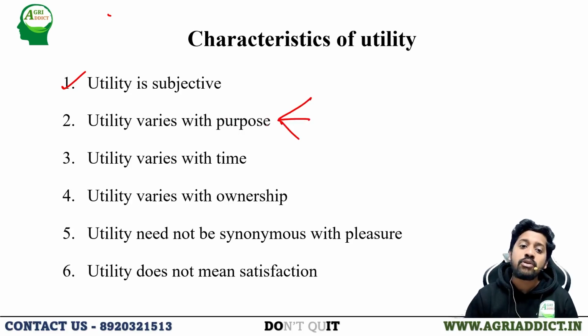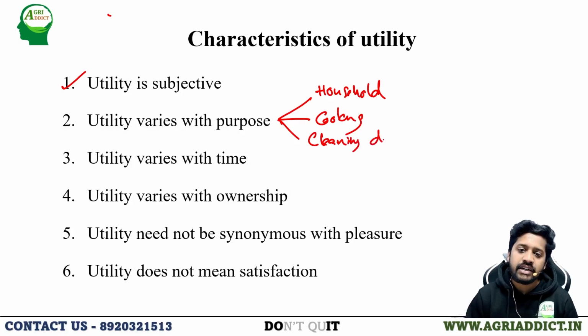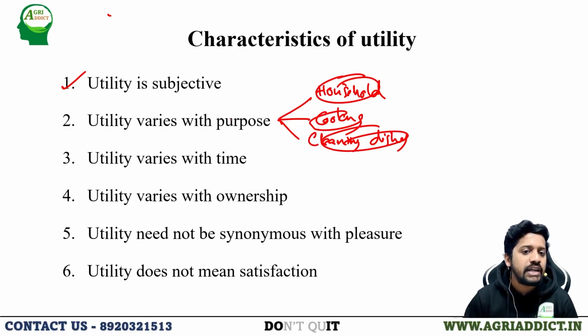For example, water is a commodity, right? We are using it for household consumption, cooking, cleaning our dishes. So in every case, the same commodity is used, but in each case, the utility derived from the commodity differs. So utility varies with the purpose, and utility varies with time. That is because of possession, like time utility we have already discussed, and utility varies with the ownership. That also we have discussed.